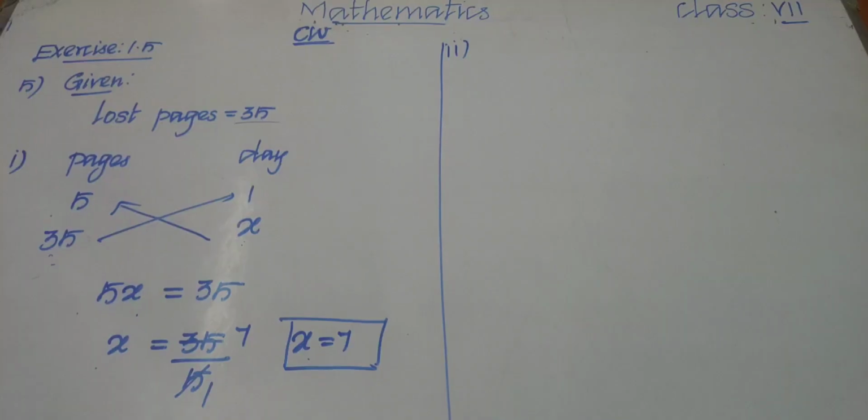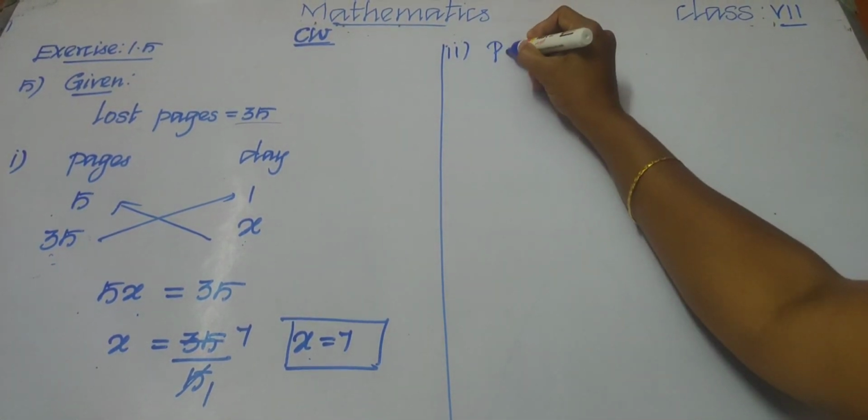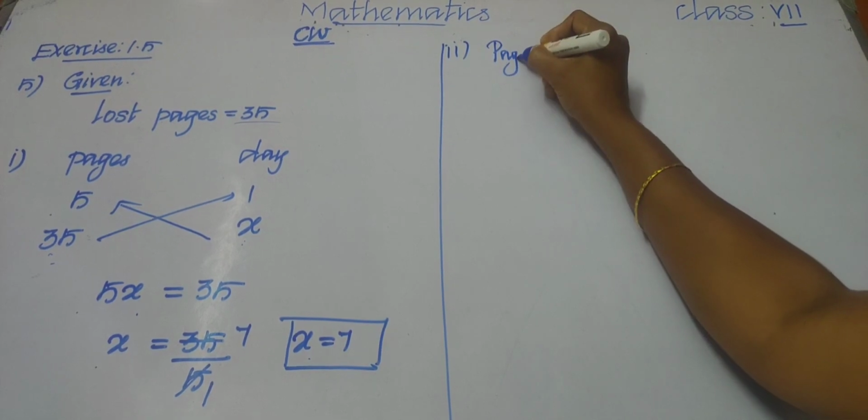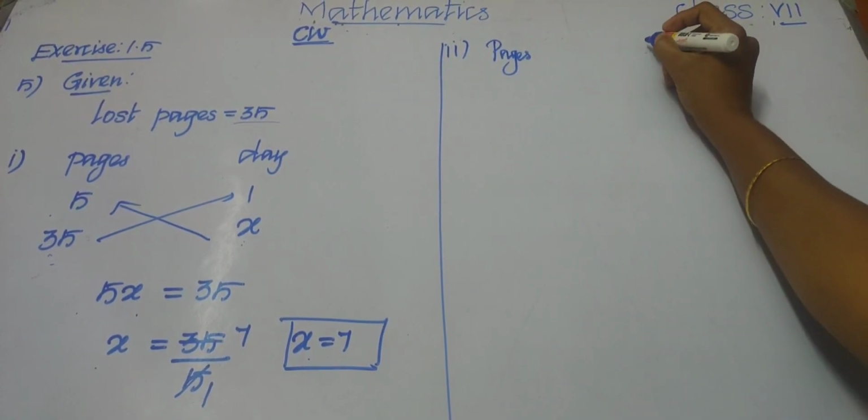Again let us do this one by the unitary method. What is given? 4 pages contain 1800 characters. Let us write the pages and characters.